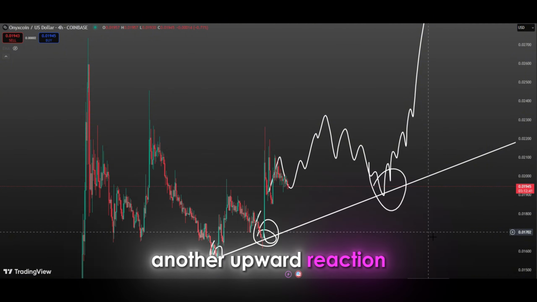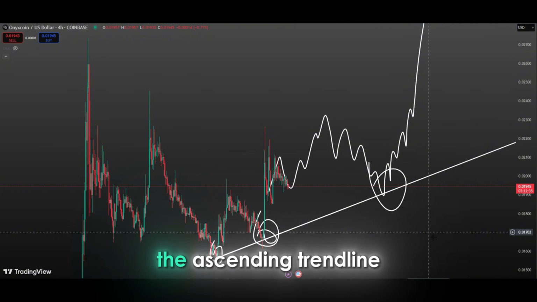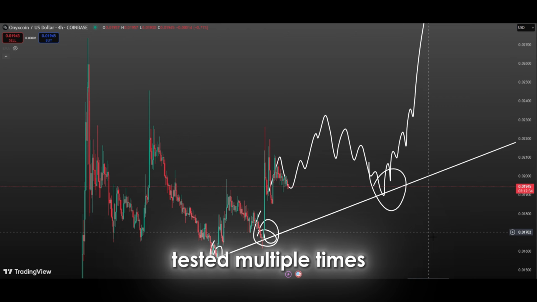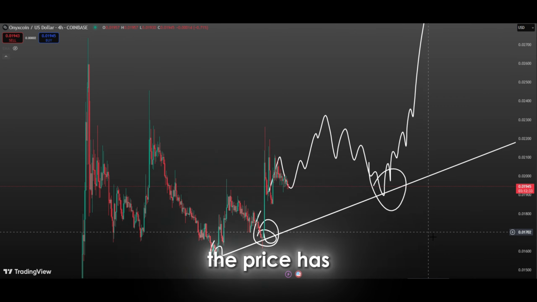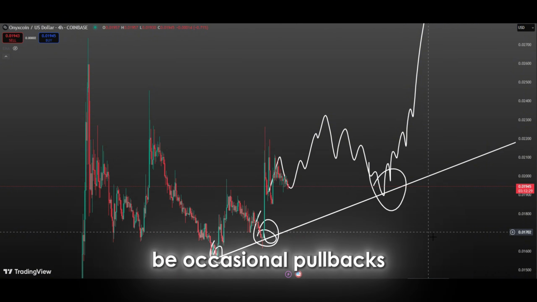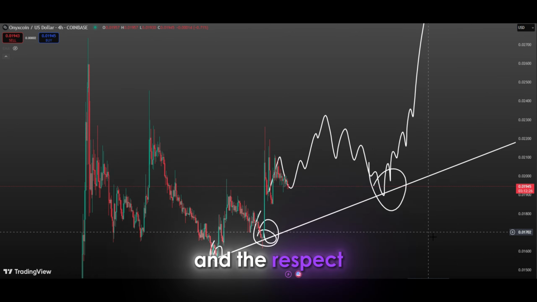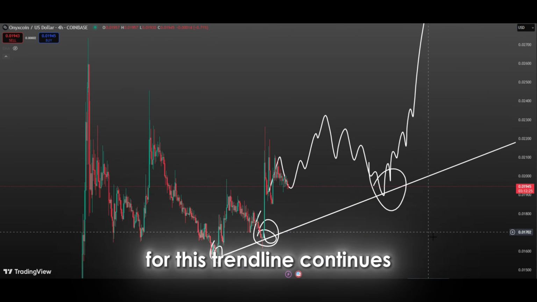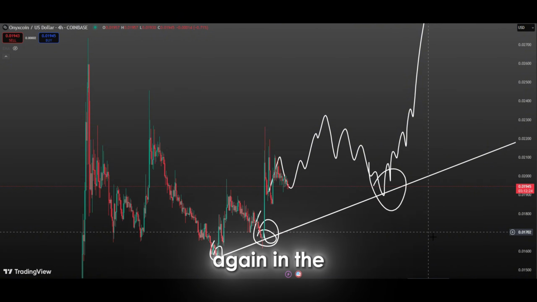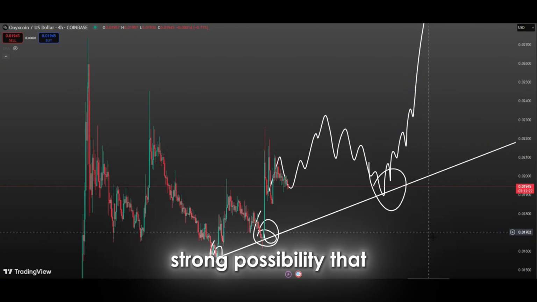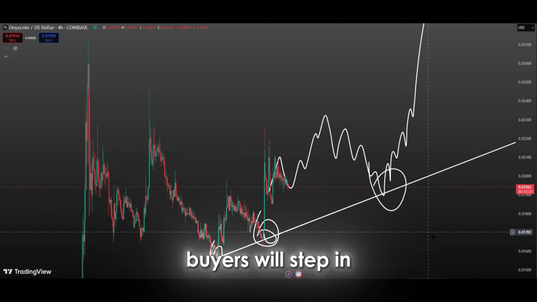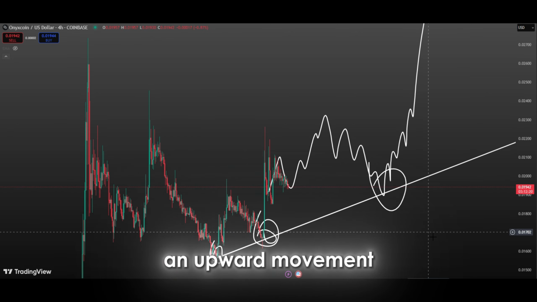In technical analysis, the more a trend line is tested, the stronger it becomes. The ascending trend line in question has already been tested multiple times, and each time the price has bounced upward, which has further strengthened its validity. This tells us that while there may be occasional pullbacks, overall investor confidence in the trend remains high, and the respect for this trend line continues. If the price touches this line again in the near future, there is a strong possibility that buyers will step in again and trigger an upward movement.